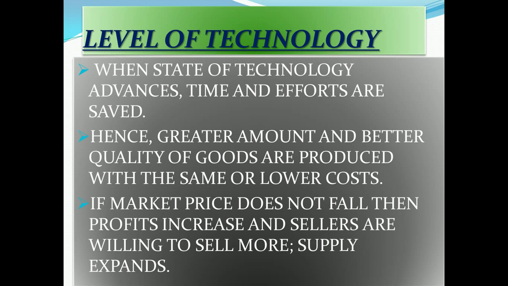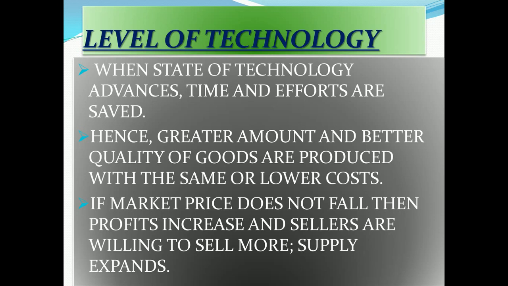When the state of technology advances, time and effort are saved, hence a greater amount and better quality of goods are produced with the same or lower cost. If the market price does not fall, then profit increases and sellers are willing to sell more. Supply expands in the market. Why? Because technology increases production, and manufacturers are ready to produce a large number of units. Since the price has not fallen, suppliers are also ready to get maximum profit in some circumstances.